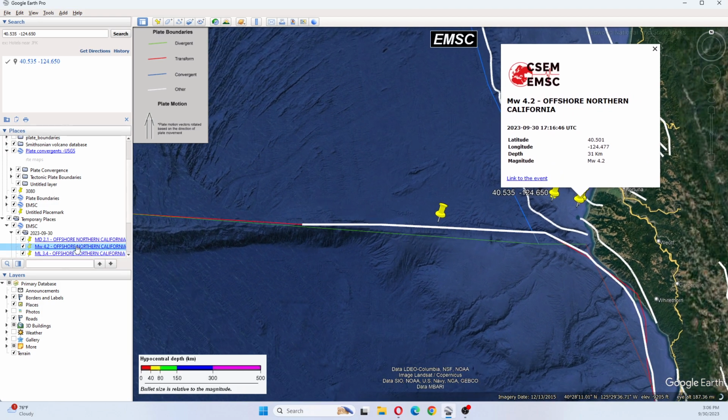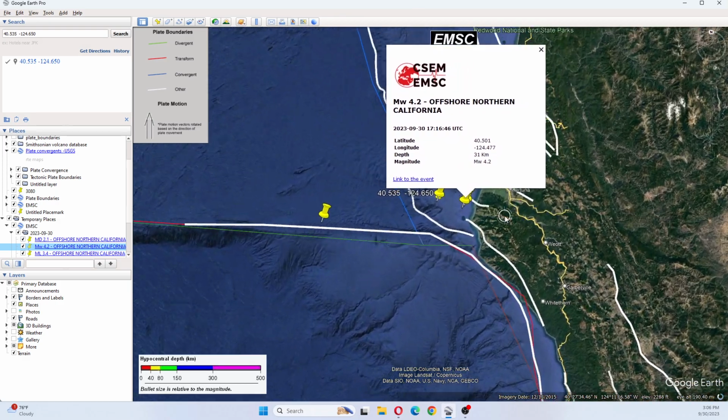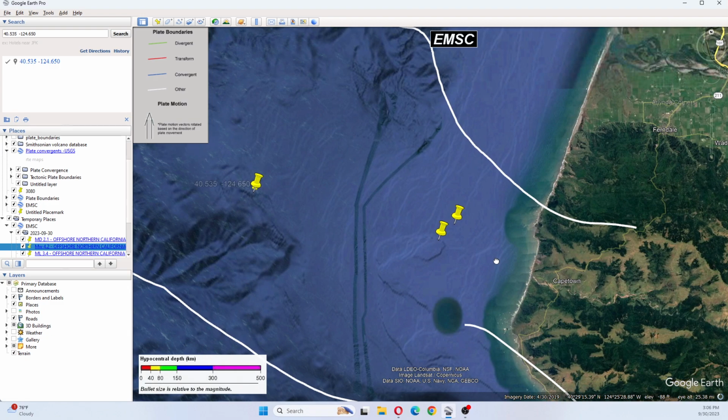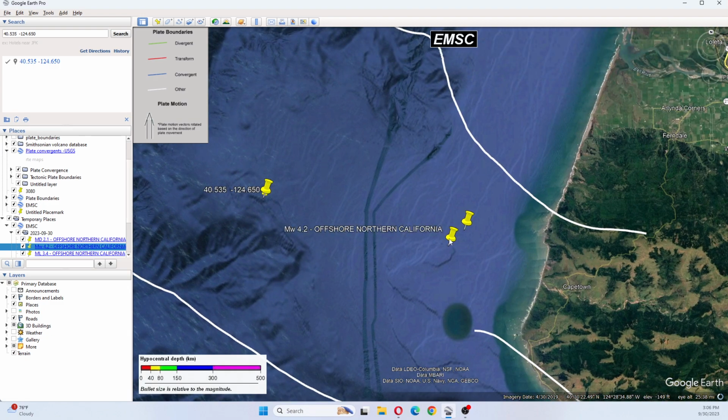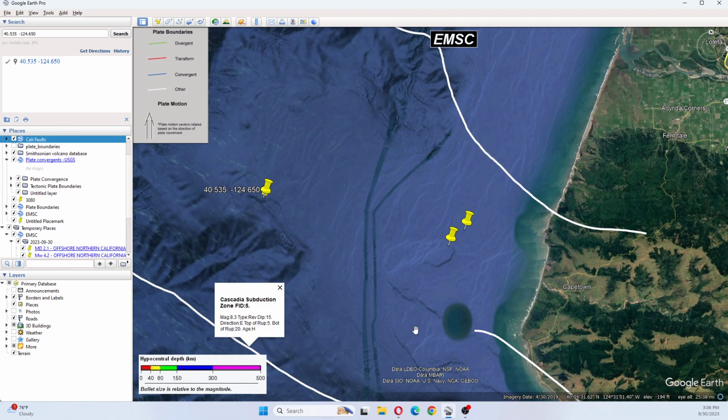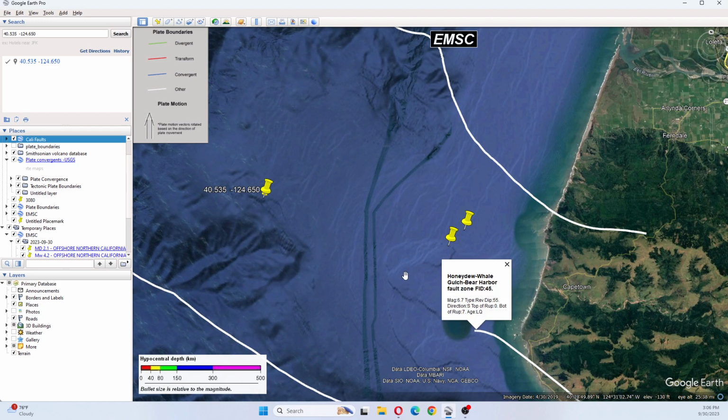The next earthquake was a 4.2. We can see that it is occurring here, and that is also between the Rust Fault, the Cascadia Subduction Zone, and closer to the Honeydew Whale Gulch Bear Harbor Fault Zone.